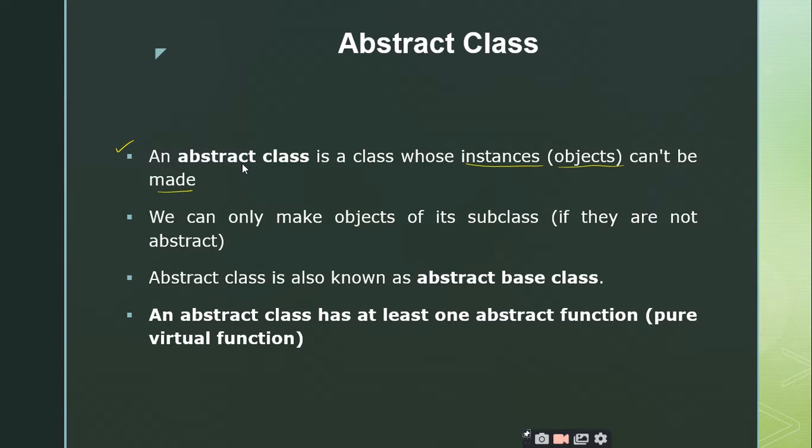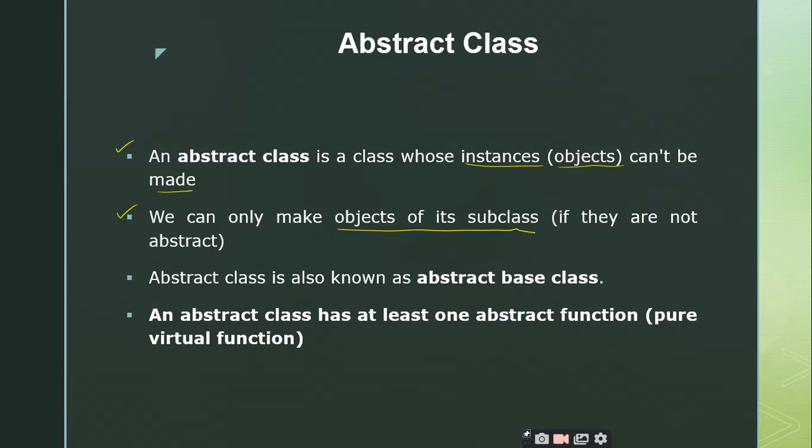And remember that you are not supposed to create objects for the abstract classes, but you can create objects for its subclasses. Don't assume that the subclasses derived from this abstract class cannot have objects created, right?